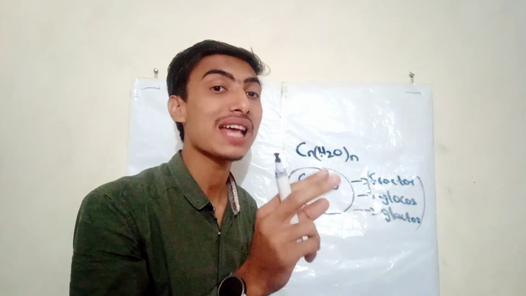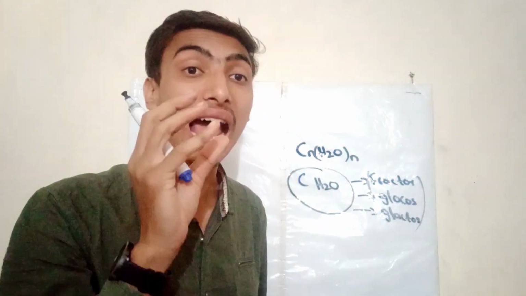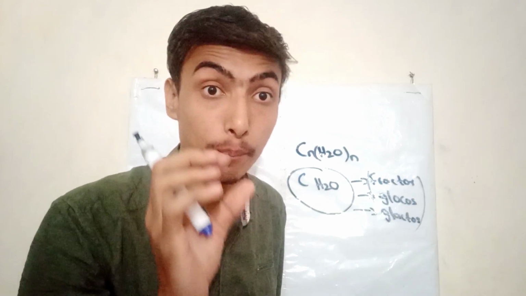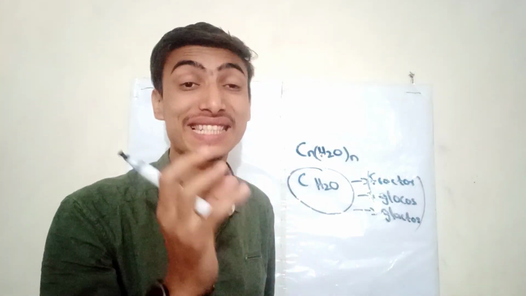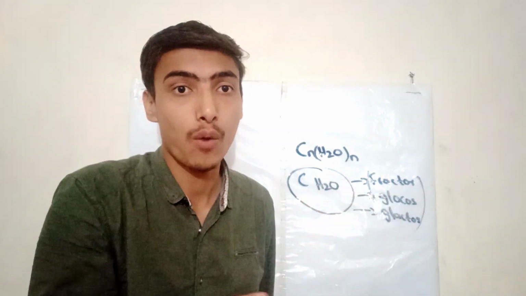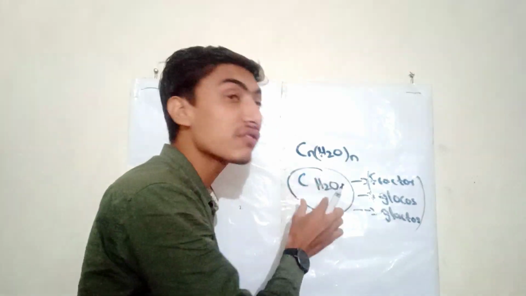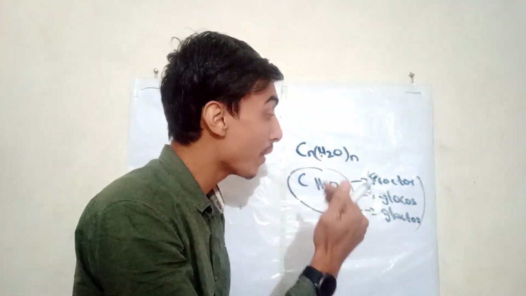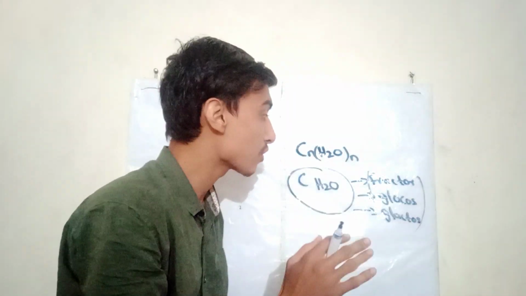When two sugars are attached to each other, for example glucose and fructose, they make saccharose. Saccharose is the table sugar we use in our daily life.